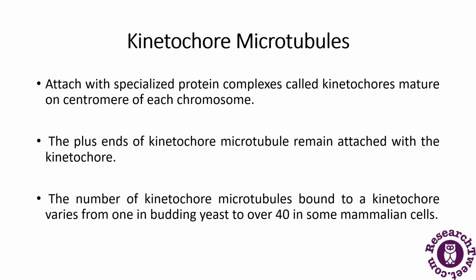It attaches to the specialized protein complexes called kinetochores at the centromere of each chromosome. The number of plus ends of the kinetochore microtubules varies from one in budding yeast to over 40 in some mammalian cells. At anaphase, it pulls the two sister chromatids to the opposite poles.